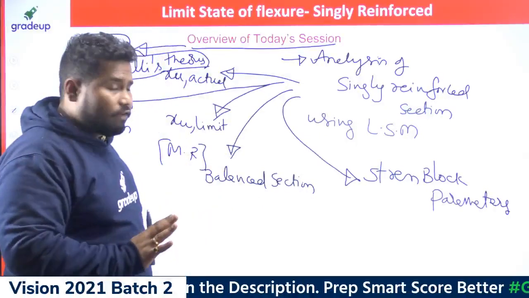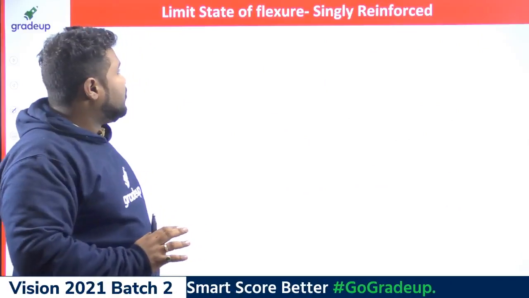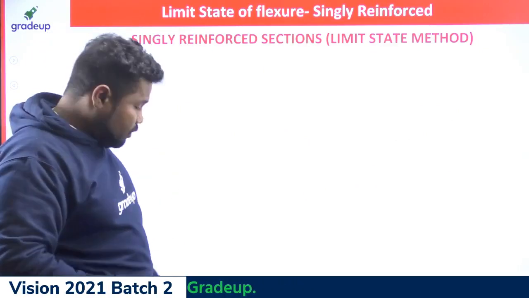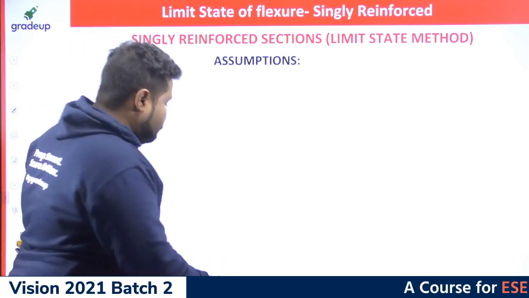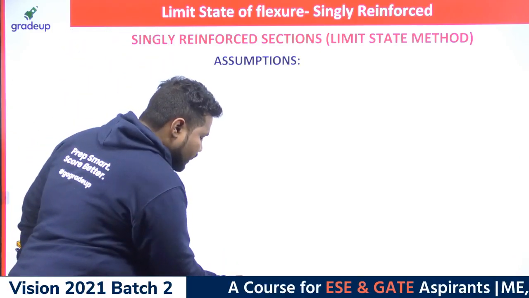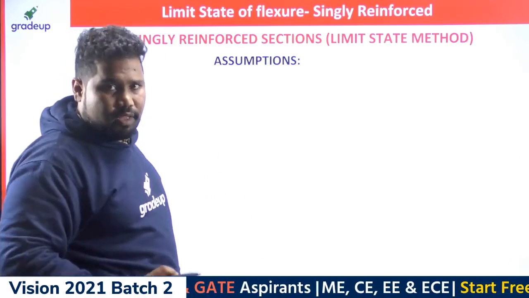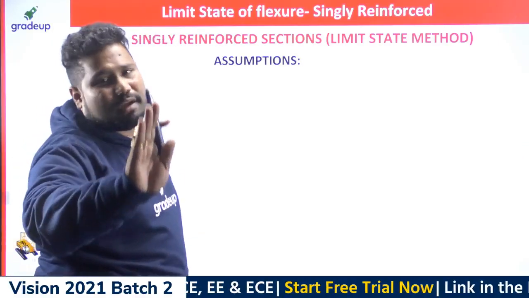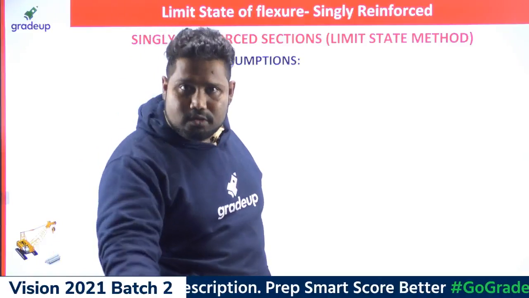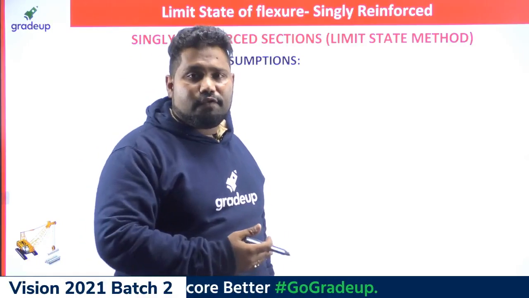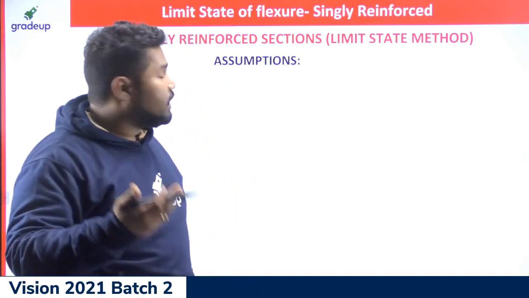Now let me start our session. As I already mentioned, we are going to deal with singly reinforced sections. Before we do any sort of analysis, we need to use some theory, and in that theory some assumptions will definitely be there. So what are the assumptions that we are using in this limit state method of analysis for singly reinforced sections?